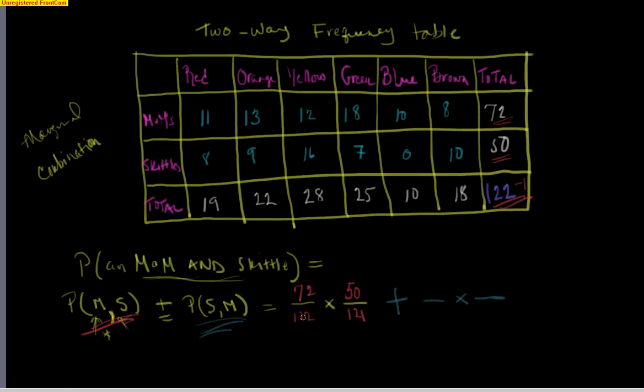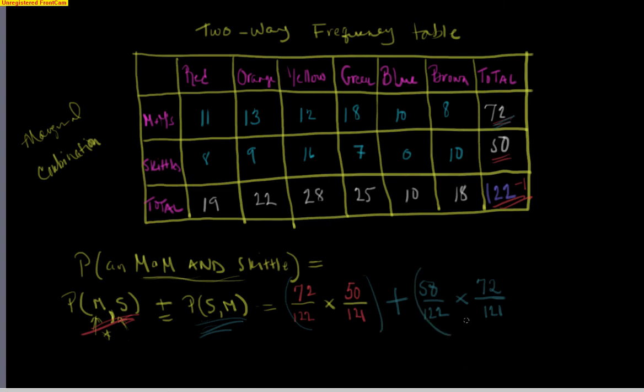And we're starting over again because this is the other possibility that can happen. So I can reach into that cup with 122 candies, and the first one this time would be a Skittle. Of those 122, there are 50 Skittles. Then when I reach in a second time, there are only 121 candies left, but of those 121, 72 of them are M&Ms.